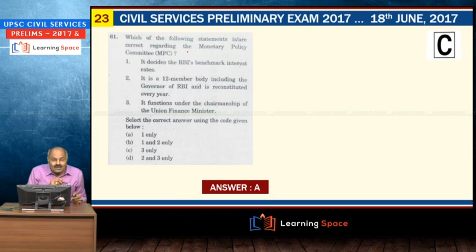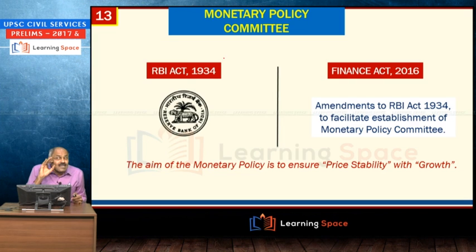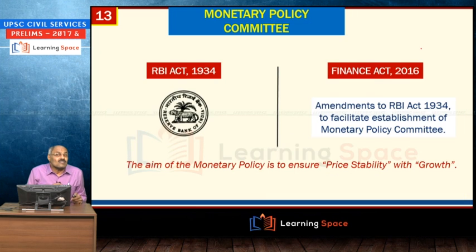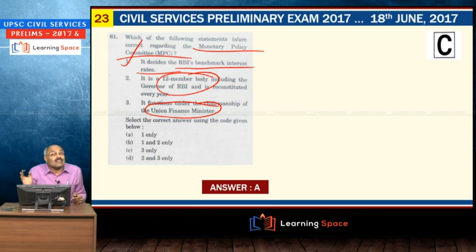And if you go further, this Monetary Policy Committee, I told you almost 10 to 12 times about this. Here, amendments to the RBI Act 1934 were made to facilitate the establishment of the Monetary Policy Committee. This was shown to you almost half a dozen times in the lectures. So from that you can easily answer this question. It decides RBI's benchmark interest rates. Absolutely correct. 12-member body: I have just now shown you a 6-member body. It functions under the chairmanship of the RBI Governor, the key person who also has the casting vote in case of a tie. So the answer here is 1 only.